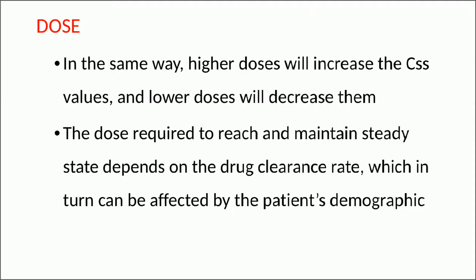Then the dose. In the same way, higher doses will increase the steady state concentration values and lower doses will decrease them. The dose required to reach and maintain steady state depends on the drug clearance rate, which in turn can be affected by the patient's demographics.